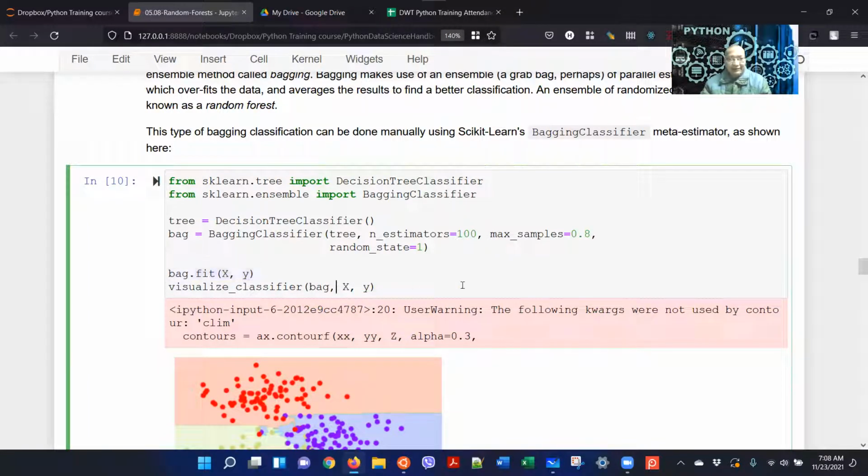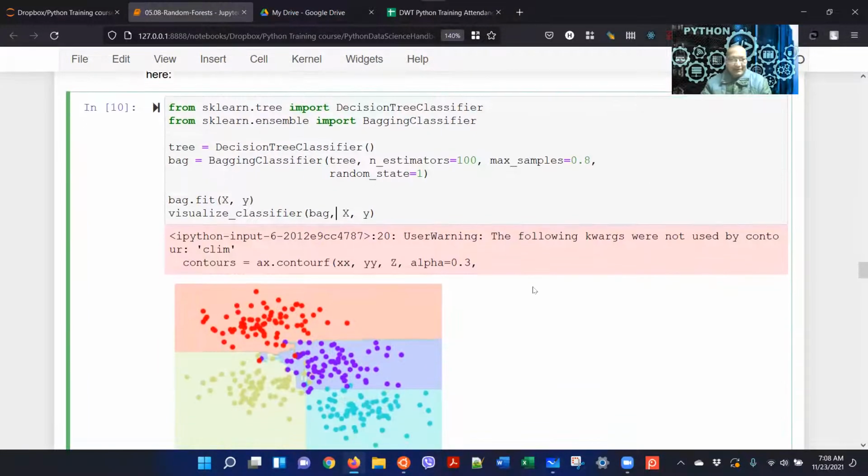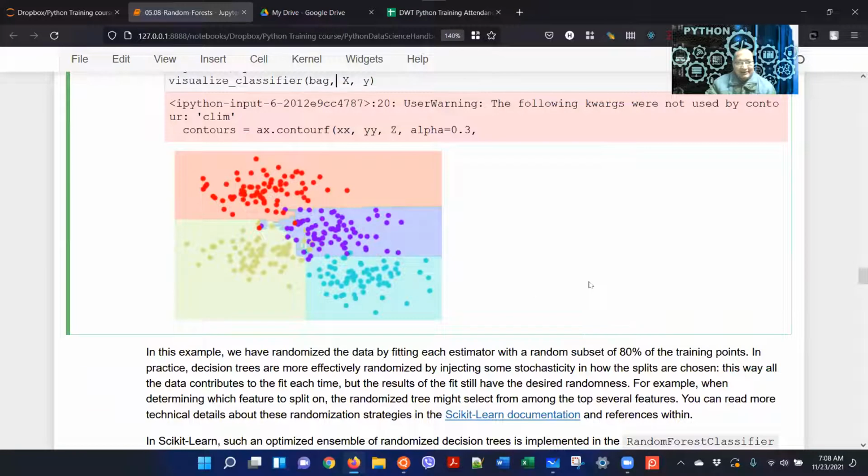Now let's visualize it. When we visualize, okay, what is there? Do you see much overfit there?